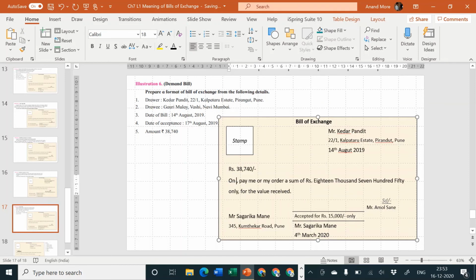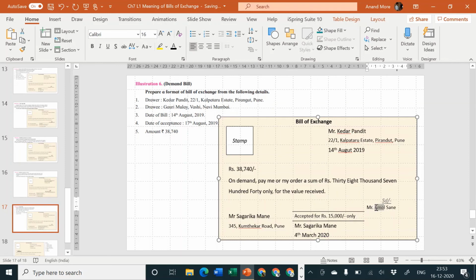On site, or you can also write on demand. That is the easiest thing for you to remember. On demand, pay me. There are three words: on site, on demand, on presentment. Any of the three words are okay, but for 12th standard it is better to write on demand. On demand, pay me or my order a sum of rupees 38,740 only for the value received. Who is drawing the bill? It is drawn by Kedar Pandit.